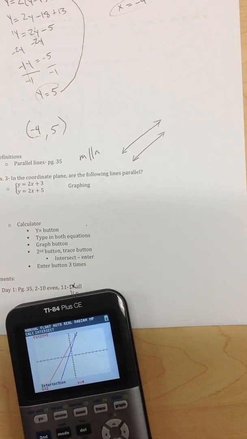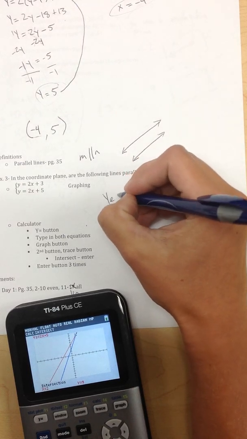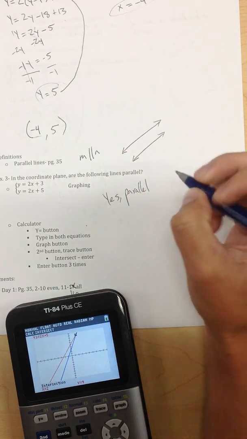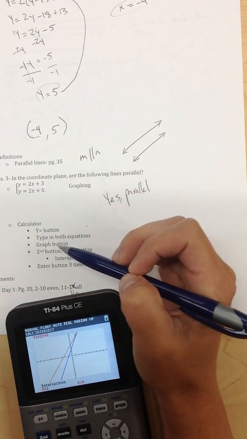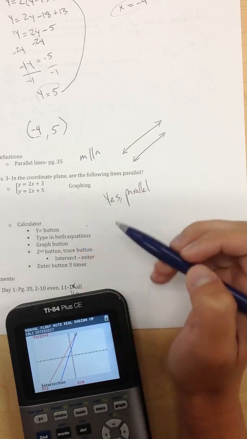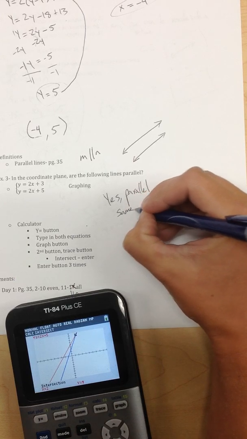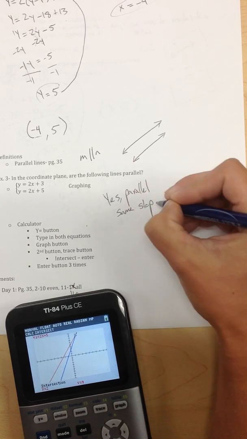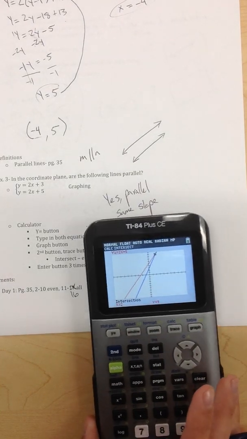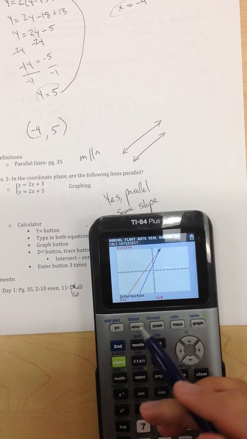So in this case, when they're asking if these lines are parallel to each other, we can say yes, they're parallel, and we could also tell that because they have the same slope. Okay, so it might have been a while since you've covered that, but parallel lines always have the same slope. So you could do yes, parallel, and you could say same slope. But like I said, your calculator is a very nice tool to have on that because it can do all that work for you and you don't have to do all the longhand work.